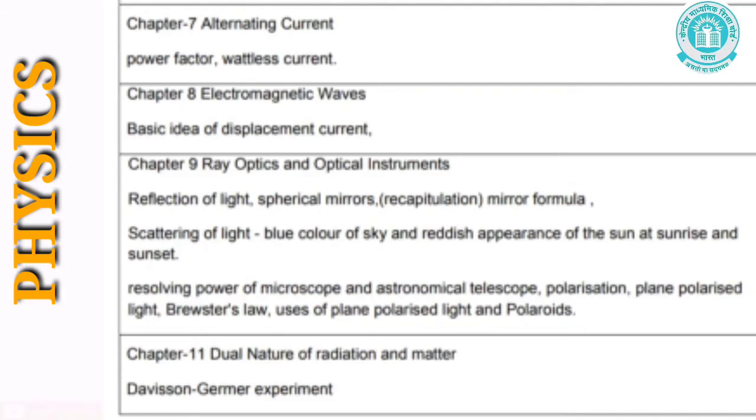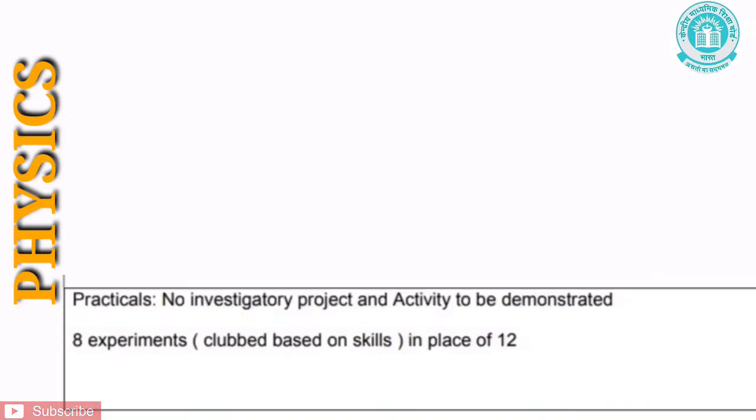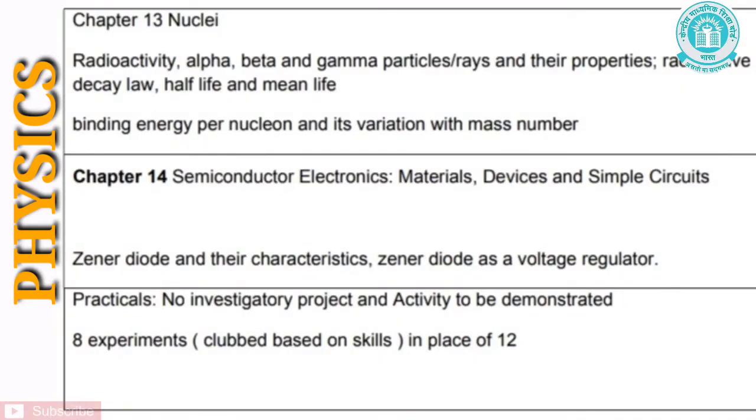Under this chapter, the Davisson-Germer experiment has been removed by CBSE. Let us see the next chapter, that is chapter 13, nuclei. Under this chapter, radioactive alpha, beta and gamma particles or rays and their properties, radioactive decay law, half-life and mean life, binding energy per nucleon and its variation with mass number have been removed.